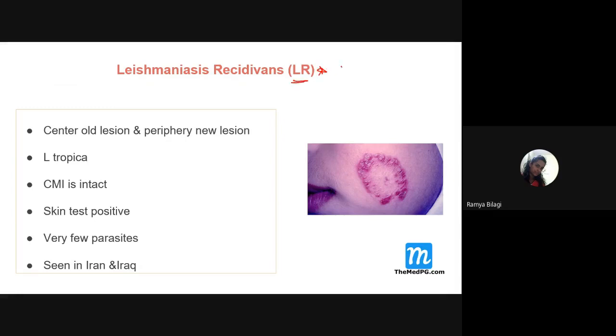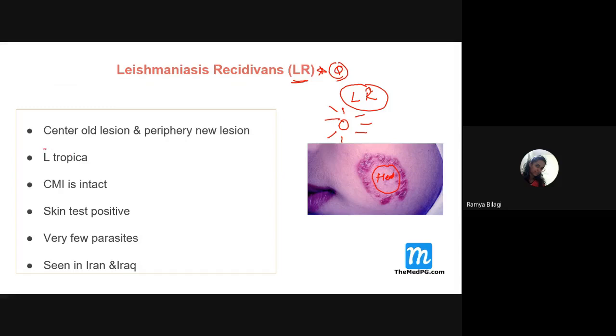There is one more clinical variant of cutaneous leishmaniasis, that is leishmaniasis recidivans, that is LR. Very important MCQ question. What is leishmaniasis recidivans? In the center, the old lesion will be there showing signs of healing, and in the periphery, the new lesions will be there. So it is called leishmaniasis recidivans. This point is very important.